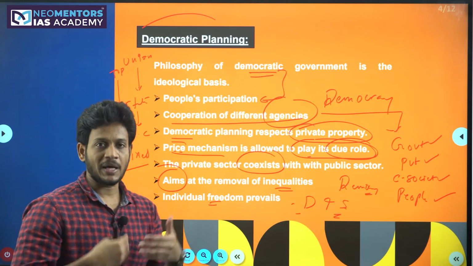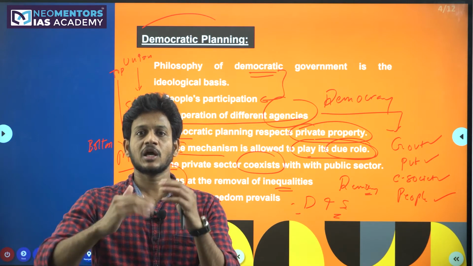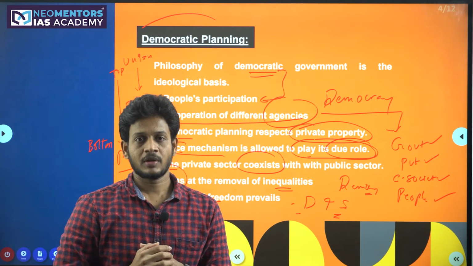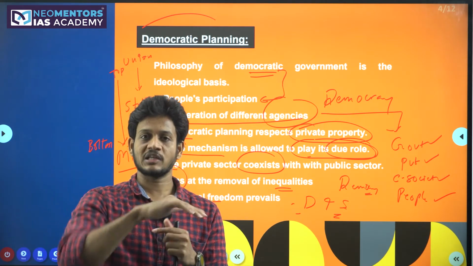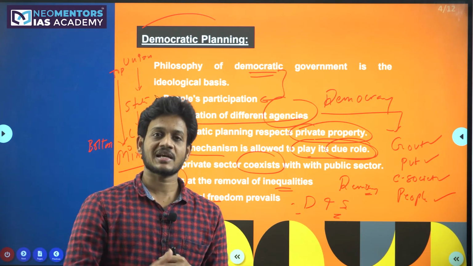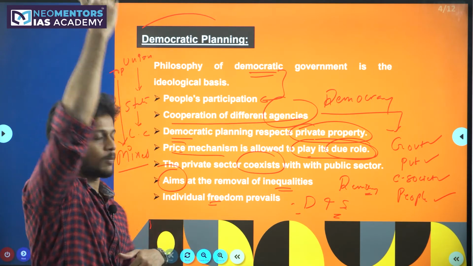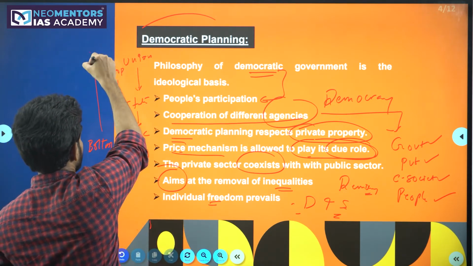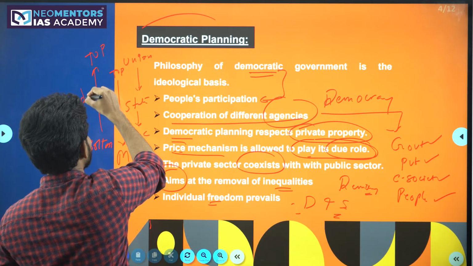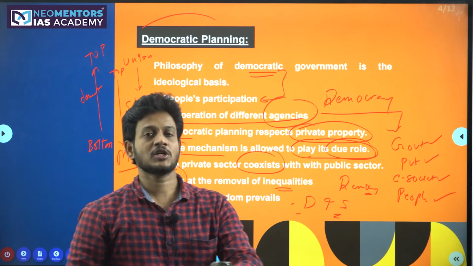Like in India, panchayats will make the plan. All these plans combined go to the block level. All the block levels will send the plan to the district level. All the district level plans will be sent to the state level. All the states will send the plan to the central level. So from the bottom, it will go to the top. So it is a bottom-to-top approach. It is nothing but decentralized planning.